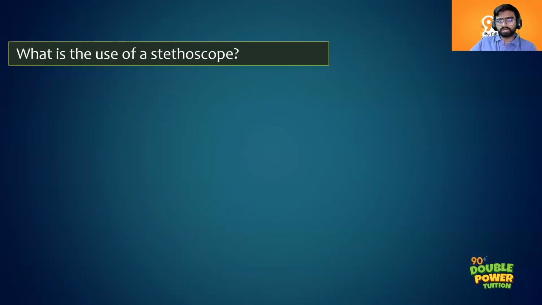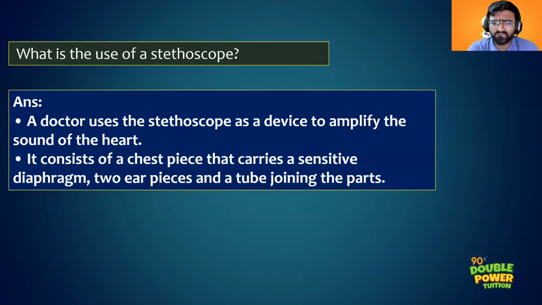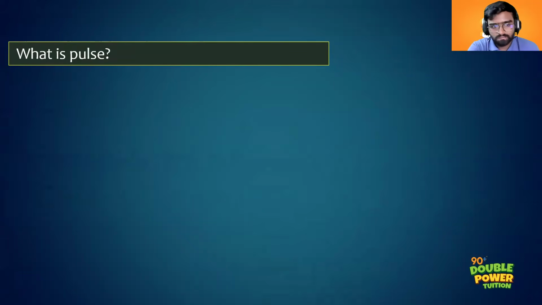What is the use of a stethoscope? A stethoscope is used to listen to the heartbeat. It amplifies the sound of the heart. Very good. So when you're writing the answer, only that point is recorded. It helps to amplify the sound of the heart. Then you will get full 2 marks.